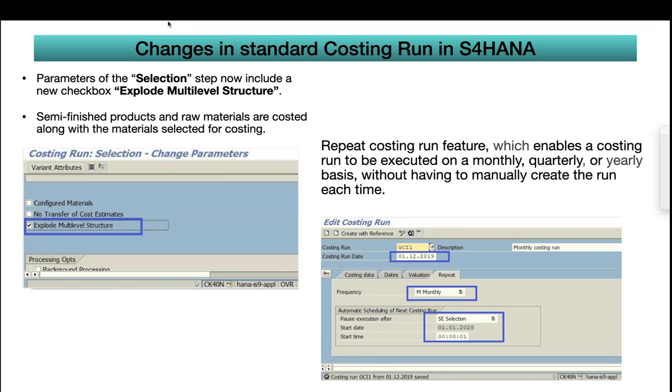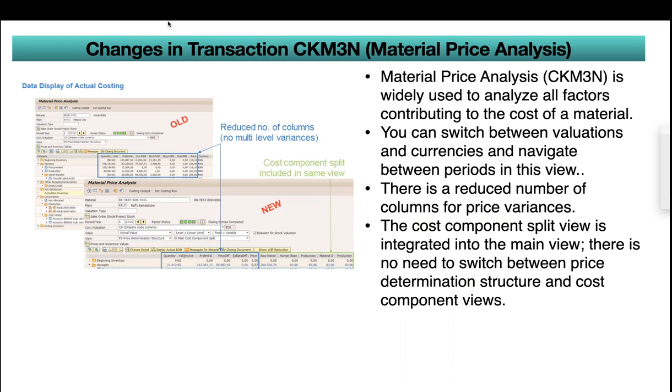And now we have the start date and start time and pause execution after these selections. This is another transaction used in Material Ledger, transaction CKM3N. In S4HANA, the number of columns on multi-level variances is reduced, and again, the cost component split is included in the same view.